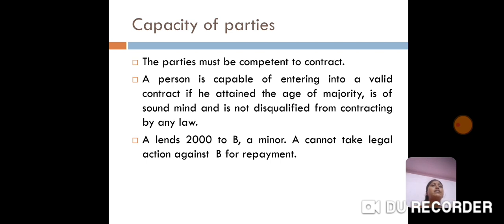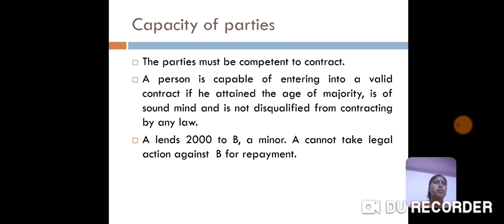Next comes the capacity of the parties. The parties who are entering the contract must be competent to contract. A person is capable of entering into a valid contract if he has attained the age of majority, is of sound mind, and is not disqualified from contracting by law. These persons can enter into a contract.